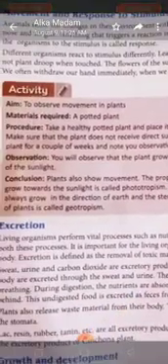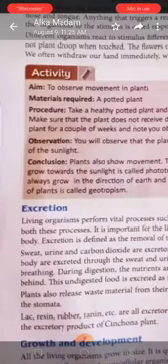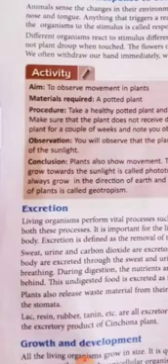Now I am going to discuss excretion with you. Children, do you know what excretion is? All living things take food. Living things use their food to obtain energy by the process of respiration. The process of respiration produces carbon dioxide gas as a waste material. Moreover, all the food eaten by an organism is not used completely. Part of the food taken by the living organism remains unused. The unused part of food also becomes a waste material. So, the removal of waste substances from the body of an organism is called excretion.